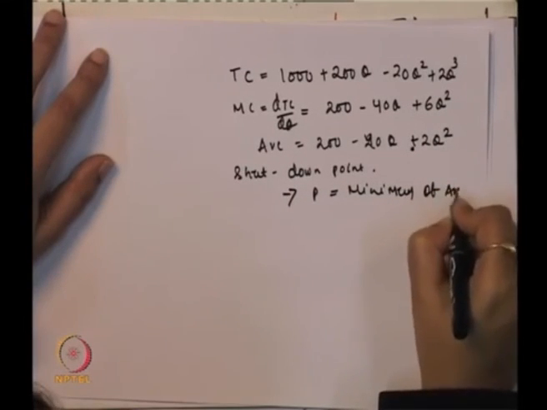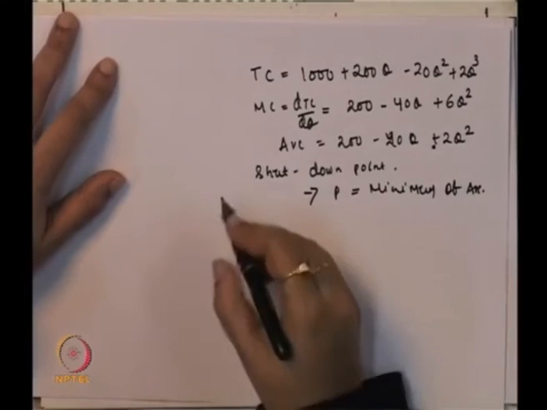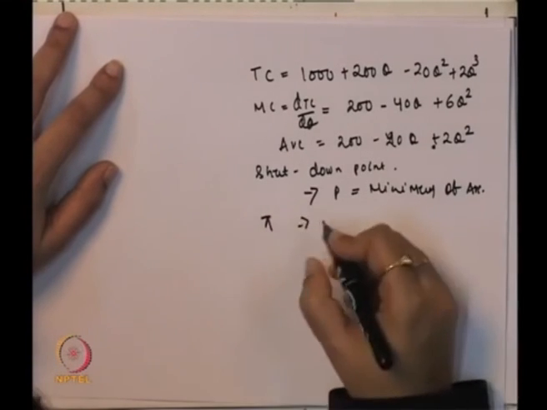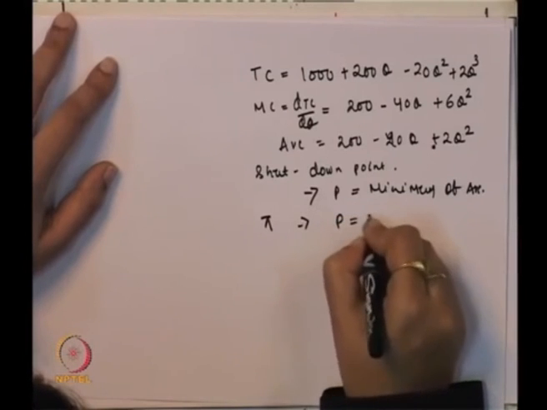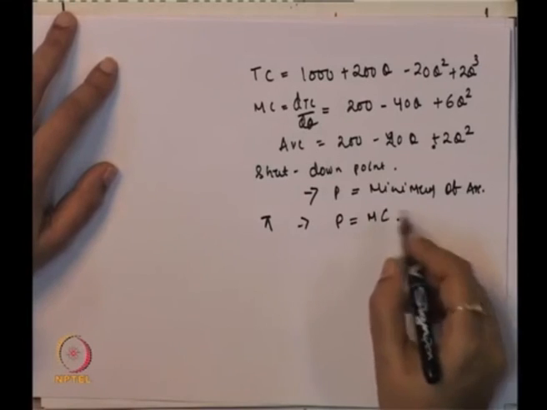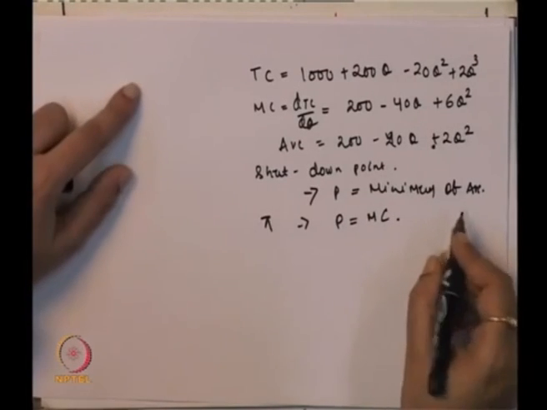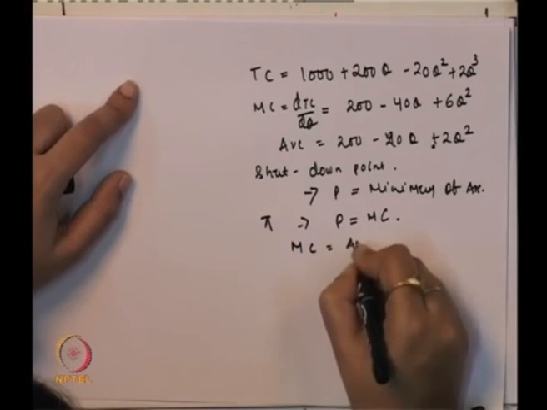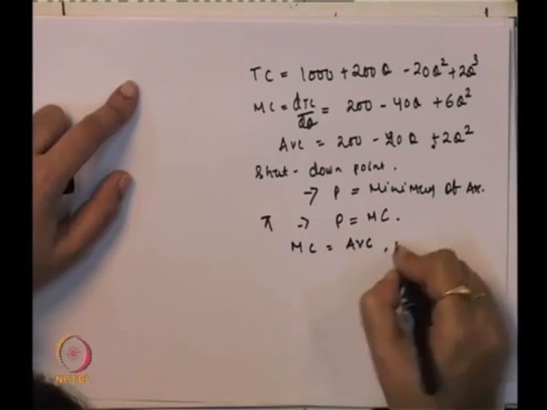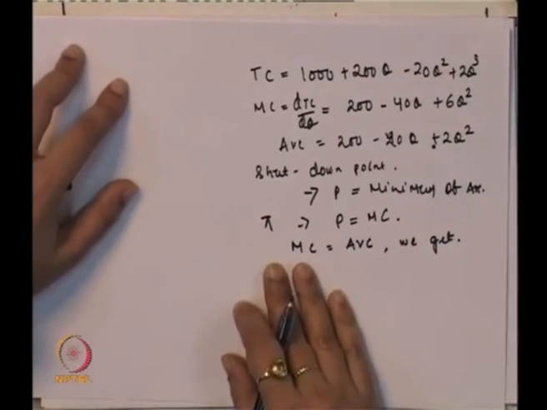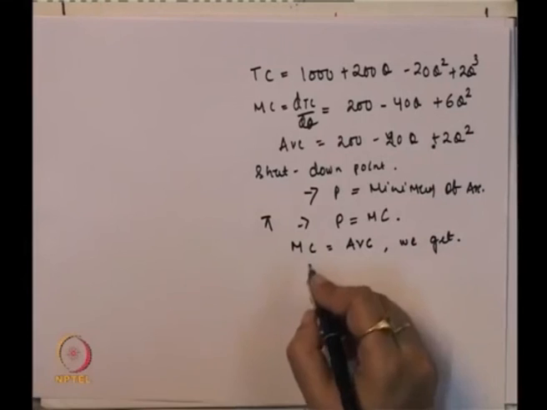We have to find out the price where it is equal to the minimum of average variable cost. But before that, if you know, the profit maximization always requires the equality of price equal to the marginal cost. So, in this case what we can do, we can set the marginal cost equal to the AVC.